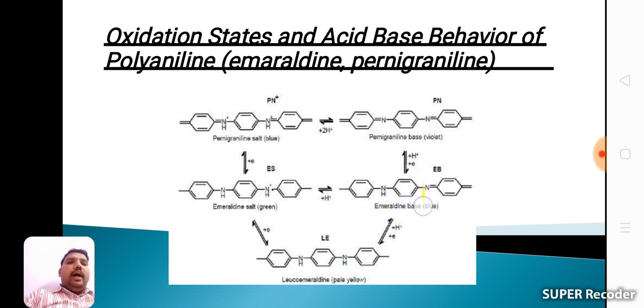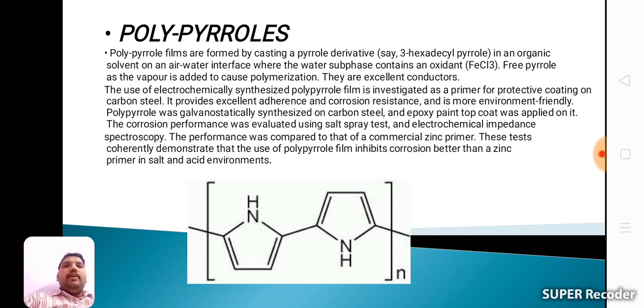Here also there is addition and removal of electrons. We get emeraldine base blue, emeraldine salt green. Finally we get the leucoemeraldine molecule, which has a pale yellow color. Emeraldine salt is green, emeraldine base is blue, and these combine to form leucoemeraldine, which is pale yellow. Let's see the third category, that is polypyrrole.